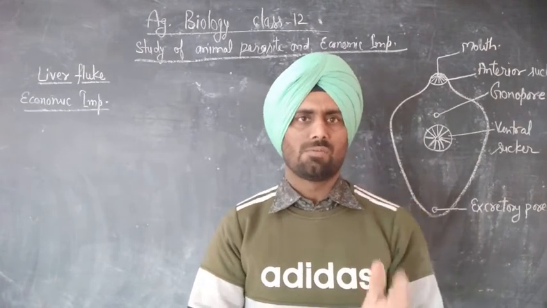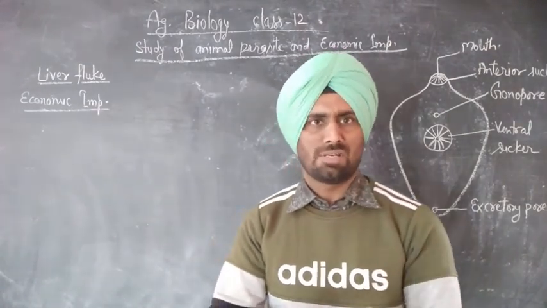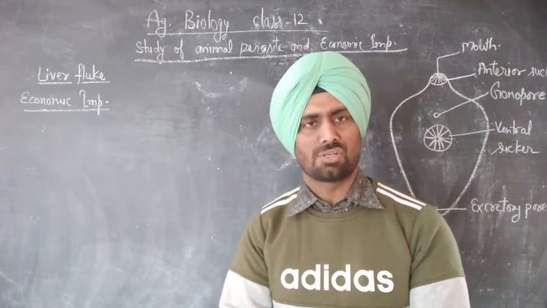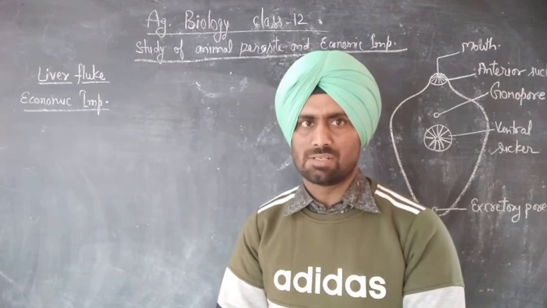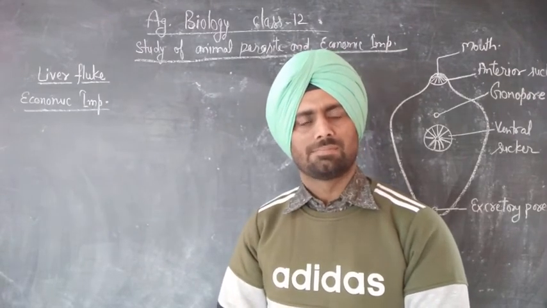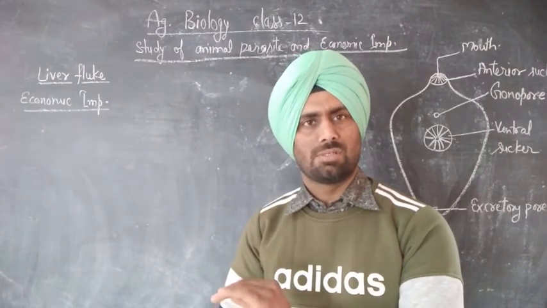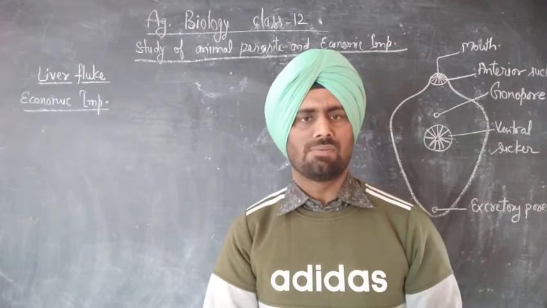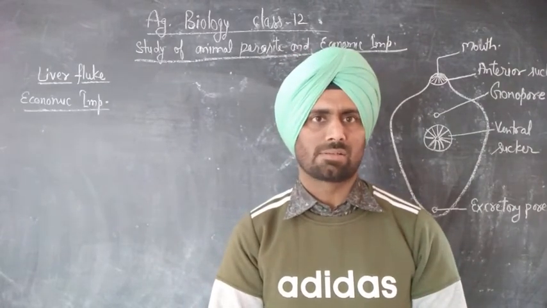Okay, so this larva enters through the vegetation which is fed by goat and sheep and enters into the animal body or alimentary canal and damages the liver and bile duct.